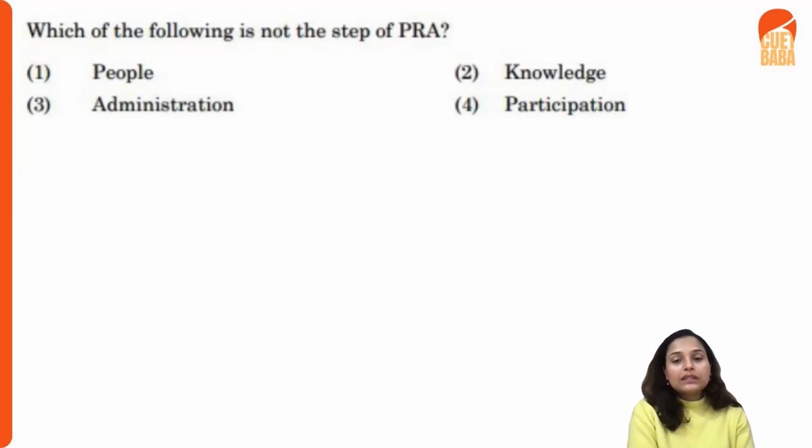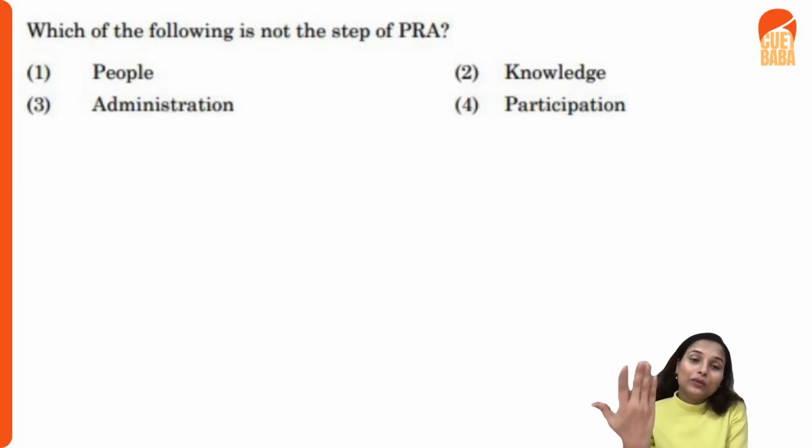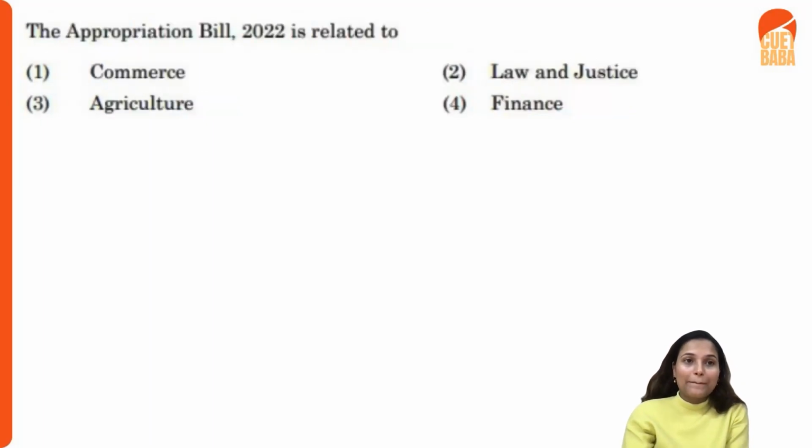So there are steps related to it. Here we have people, knowledge, administration, participation. As I said, people are involved in it, so people is a part of it. Knowledge is a part of it. Administration is not a part of it. Yes, people's participation is a part of it, right? So here you're wrong. Your right answer would be administration.